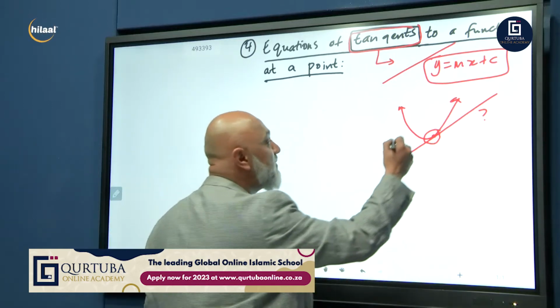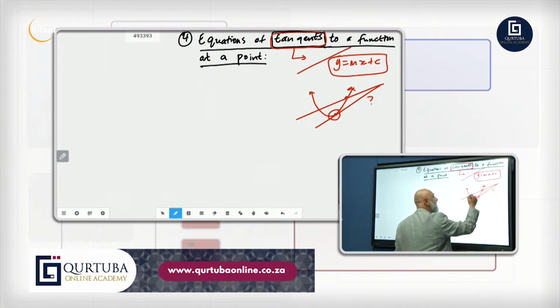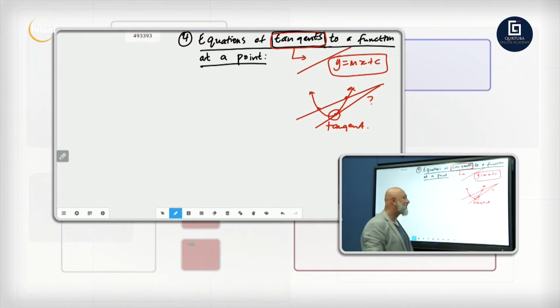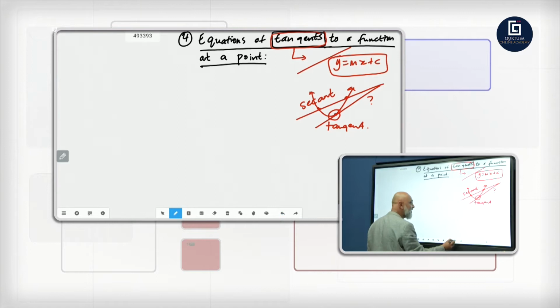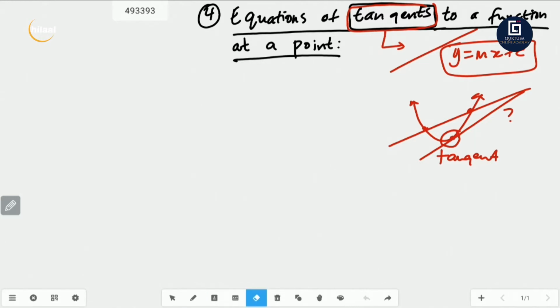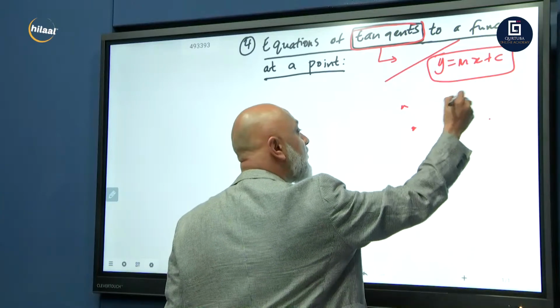Who knows what you call a line that cuts at 2 points? Who knows? It's called a secant. A secant touches at 2 points. A tangent touches at 1 point. So that's just some further insight into the topics we're going to be talking about. So let's start off with a question, guys.